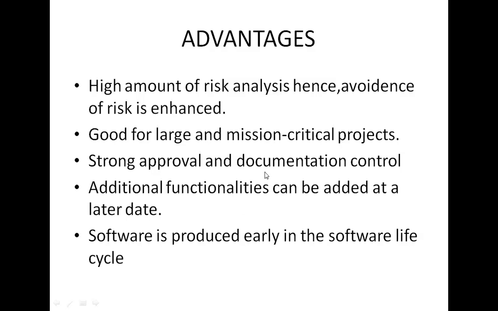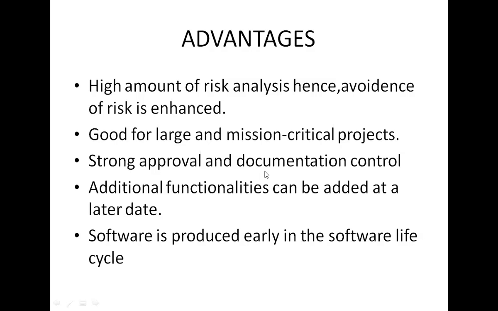Also in the spiral model, we have strong approval and documentation control. As compared to the waterfall model, this model will take care of risk, and it provides strong approval and documentation also. Another advantage is that additional functionalities can be added at a later date.